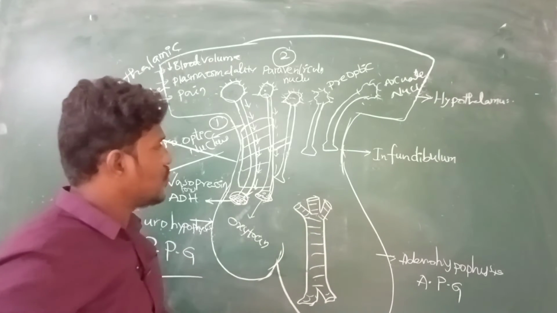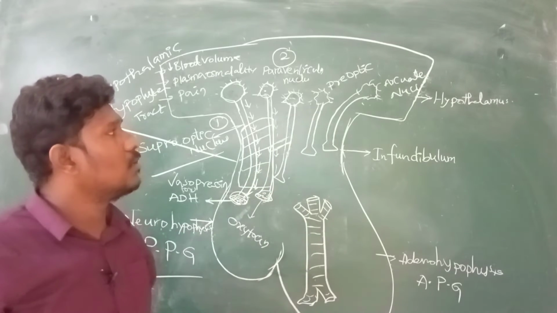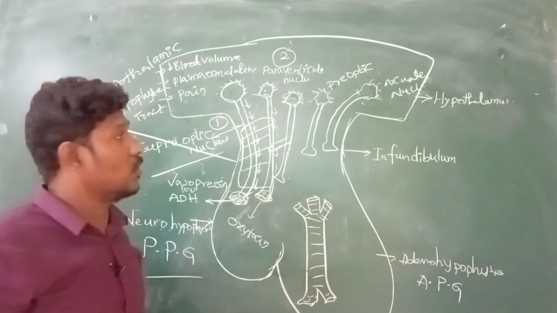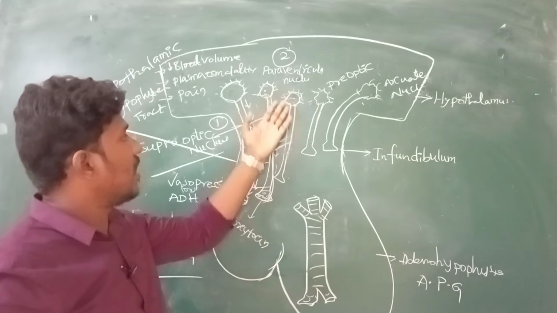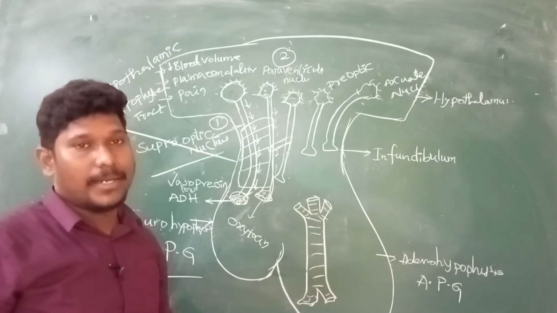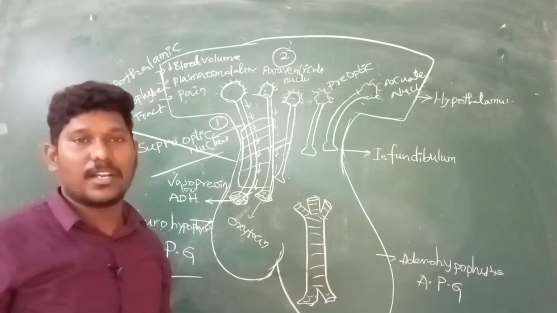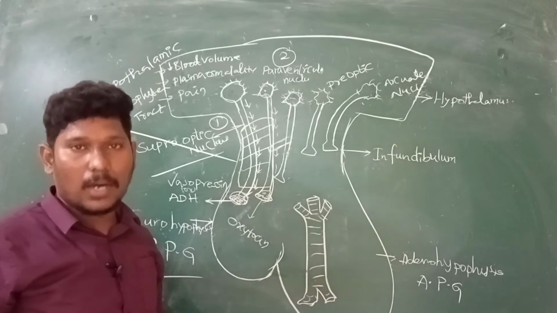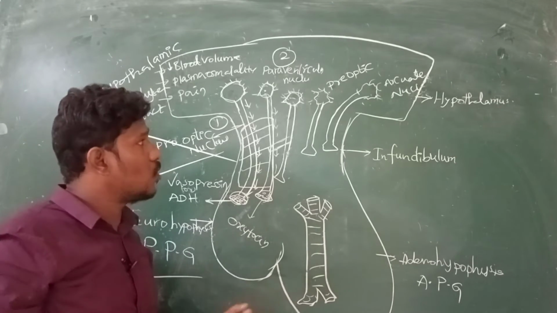It's a blood vessel. Just once you see here, in this diagram we have three nuclei: the paraventricular nucleus, the preoptic nucleus, and the arcuate nucleus. And what do they release? Obviously, they release hormones, right? Some sort of hormones they release. The same process happens here also.